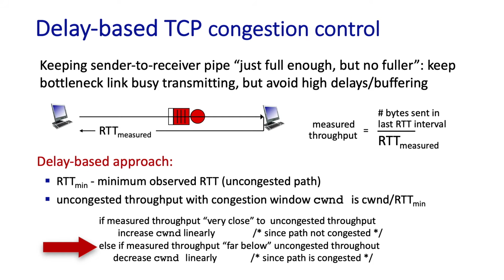The path's congested, and so the TCP sender should back off, that is, decrease CWND. Well, there's been a couple of delay-based protocols proposed and deployed that differ a bit in how they increase and decrease the window size, but they operate using the same basic principle that we've described here.